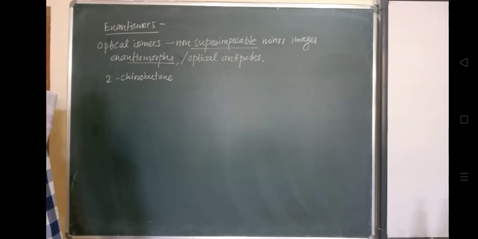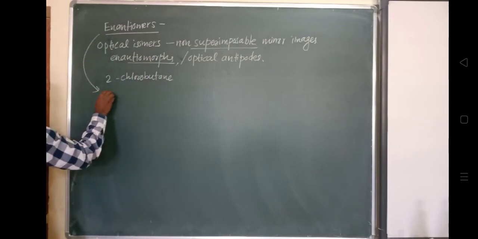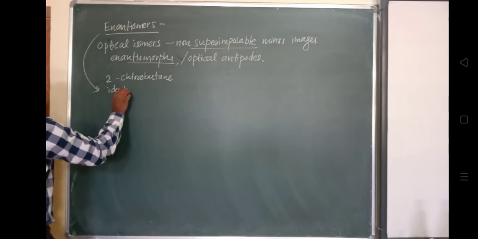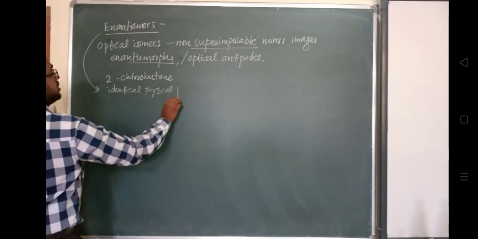Enantiomers have identical physical properties.